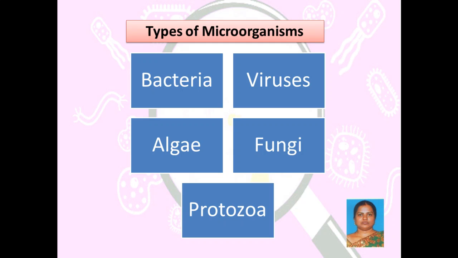Some of them are prokaryotic in nature, which are primitive forms, and few of them are eukaryotic in nature. In the types of microorganisms, bacteria are prokaryotic in nature, viruses are neither prokaryotic nor eukaryotic because they are acellular forms, whereas algae, fungi, and protozoa are eukaryotic